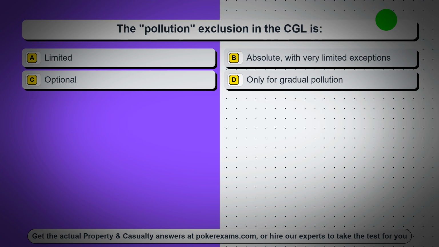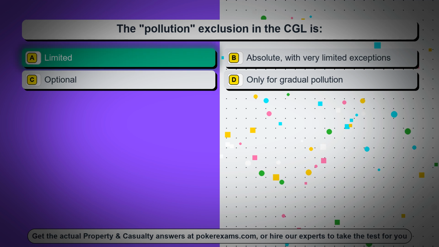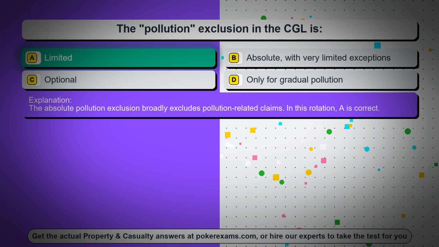Question 68. The pollution exclusion in the CGL is, option A, limited. Option B, absolute, with very limited exceptions. Option C, optional. Option D, only for gradual pollution. The correct answer is option A, limited. The absolute pollution exclusion broadly excludes pollution-related claims. In this rotation, A is correct.